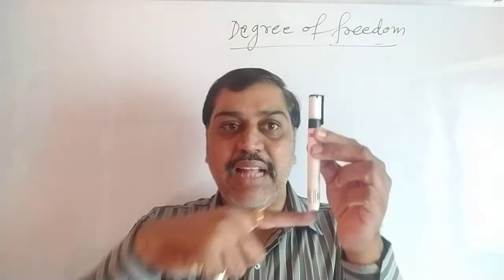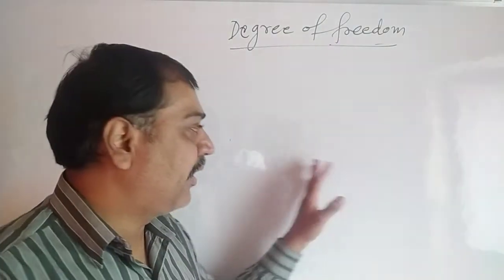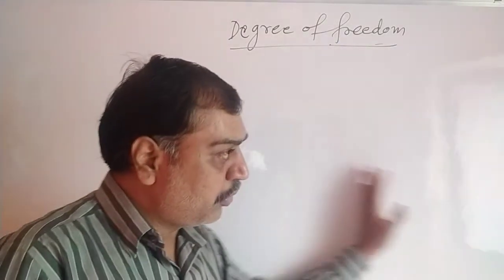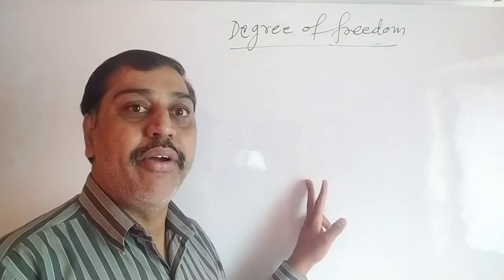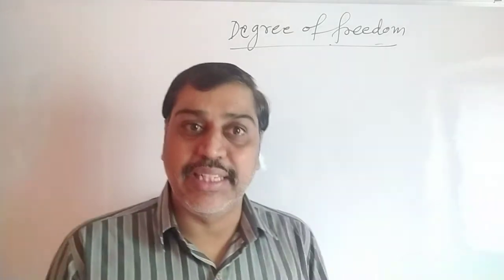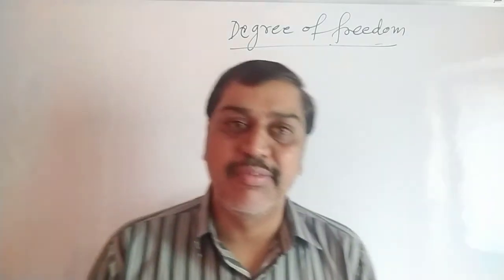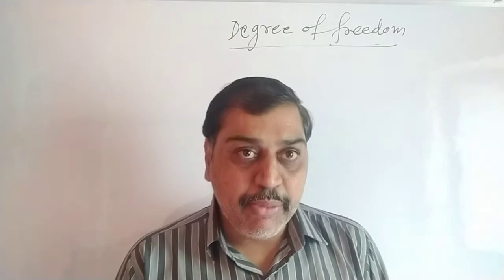If there is a plane like this blackboard, the particle can move anywhere. It can go up, right or left. The minimum coordinates required are 2, so the degree of freedom is 2. If it is a cubical shape, and the particle is moving in that cubical shape, then how many minimum coordinates are required?